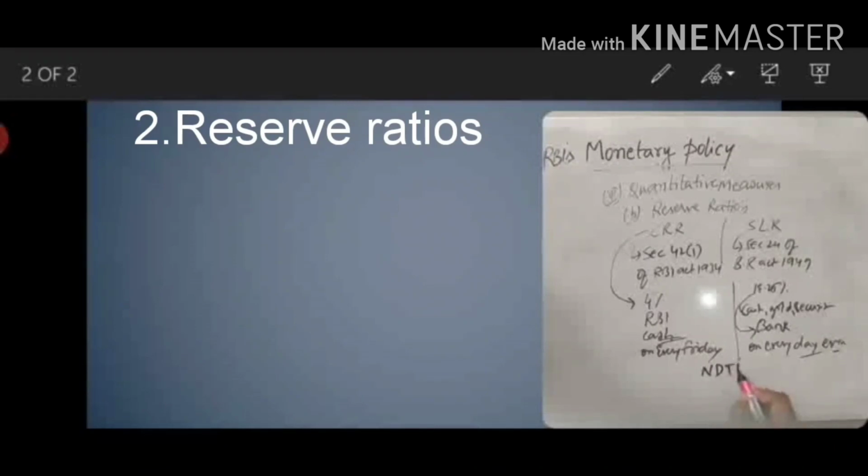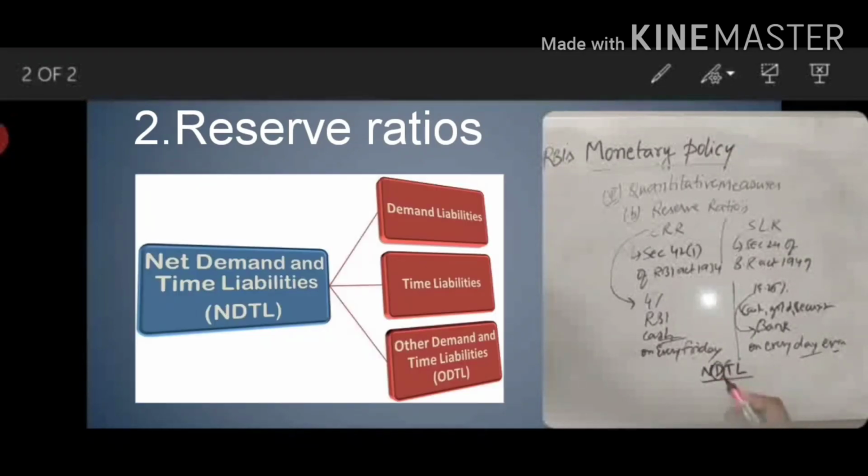Here NDTL is nothing but net demand and time liabilities. Demand liabilities are the demand deposits, that is the CASA ratio, current account and savings account. Time deposits are fixed deposits, bulk deposits, recurring deposits. So in a bank, out of 100% of NDTL, 18.25% should be kept as SLR and 4% should be kept as CRR.